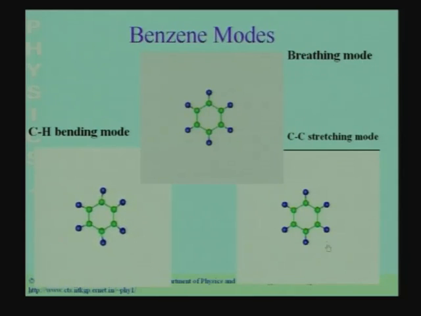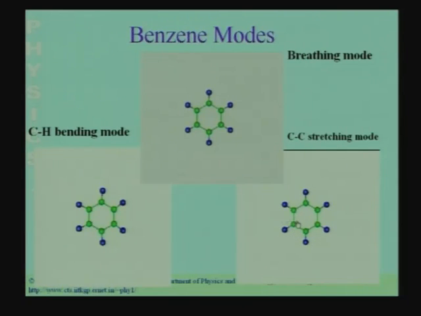And then we have a third normal mode of the benzene molecule, which is called the stretching mode. In this stretching mode, the bonds between the carbon atoms, the yellow ones, get stretched, and when this bond is stretched, the neighboring bonds are contracted, and again this one is stretched, this is contracted. So, every alternate bond gets stretched and every alternate bond gets contracted, and this then reverses.